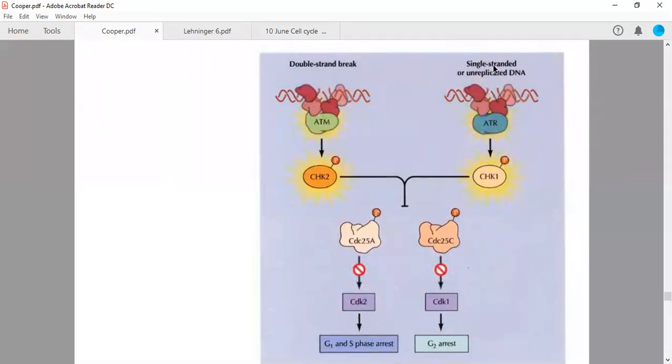If there is a single strand break in the DNA or the DNA is unreplicated during the S phase of the cell cycle or before the S phase, the cell cycle will be inhibited by these proteins. Therefore, they are called DNA damage checkpoints. So during this DNA damage checkpoint, either ATM or ATR is required.